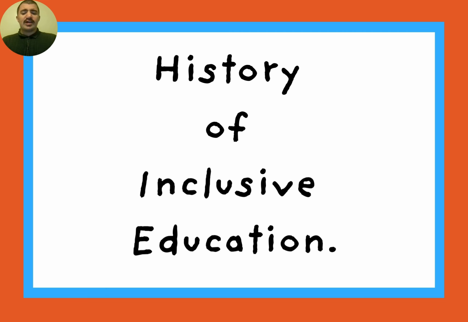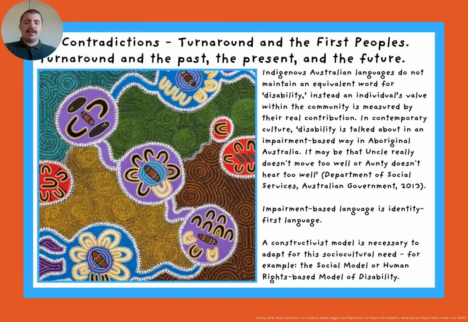History of inclusive education. Indigenous Australian languages do not maintain an equivalent word for disability. Instead, an individual's value within the community is measured by their real contribution to it. Disability is talked about in an impairment-based way. Impairment-based language is identity-first language.